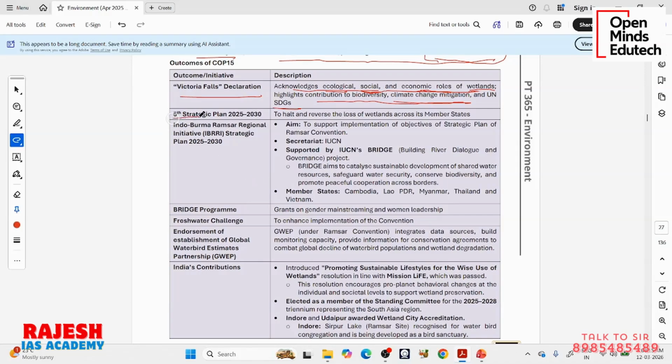Then they have come up with a new strategic plan. Every few years they come up with a strategic plan: second, third, fourth. The fourth one has ended. Now they are coming up with the fifth strategic plan. And why this strategic plan? To halt and reverse the loss of wetlands across its member states. Because of human development, we are losing so many wetlands, so now they are coming up with a plan to reverse the loss of wetlands.